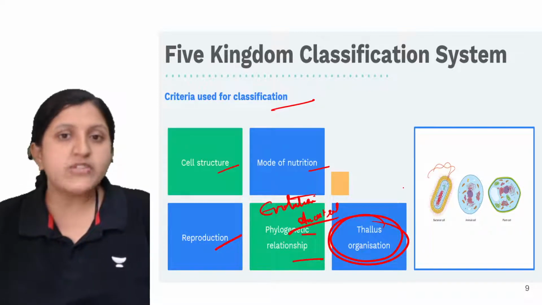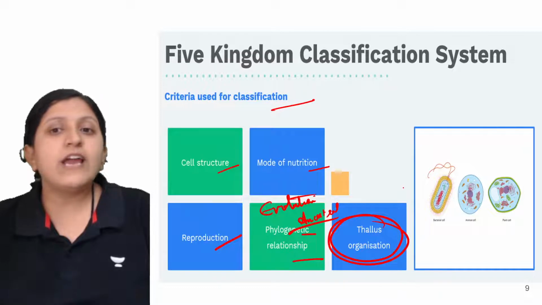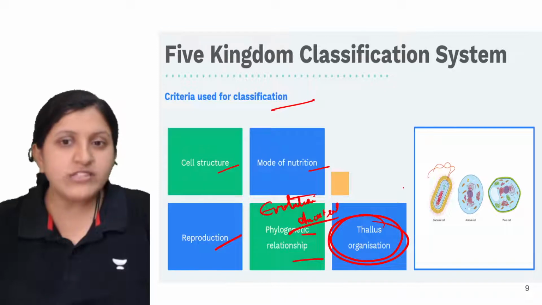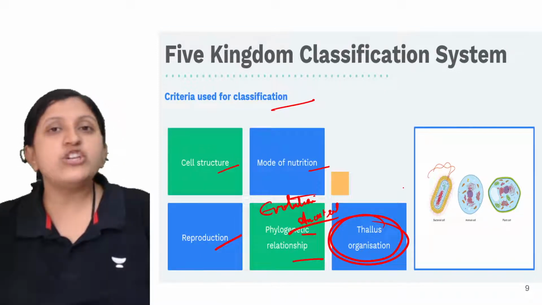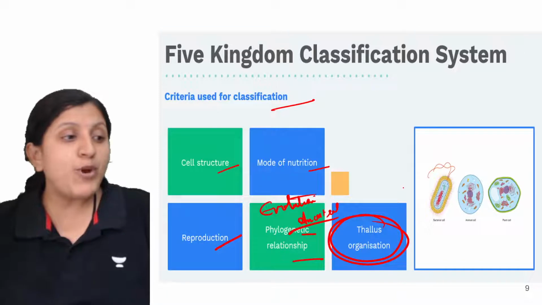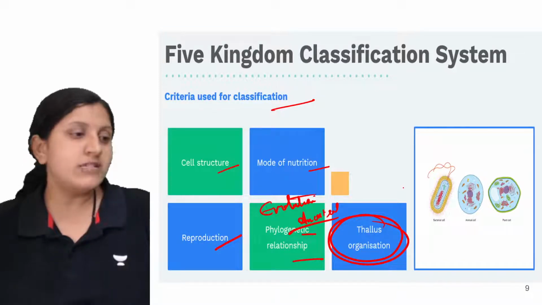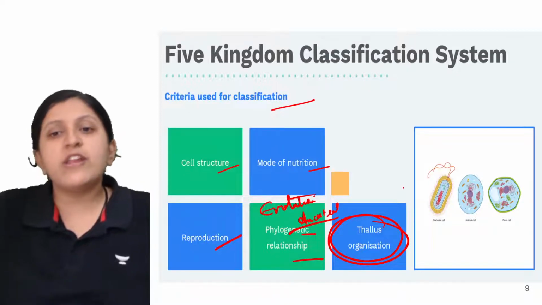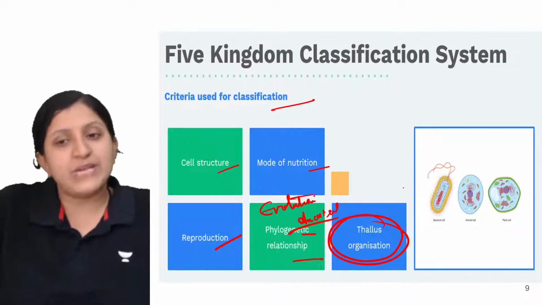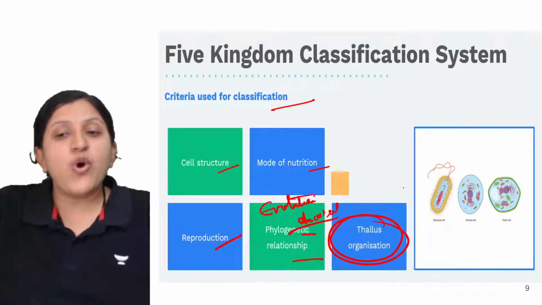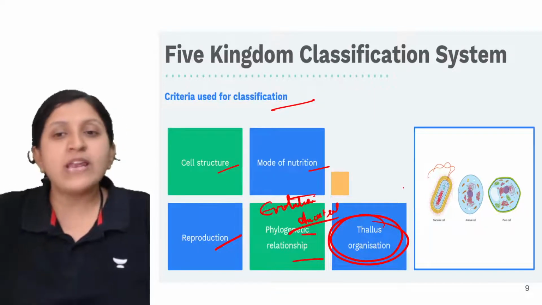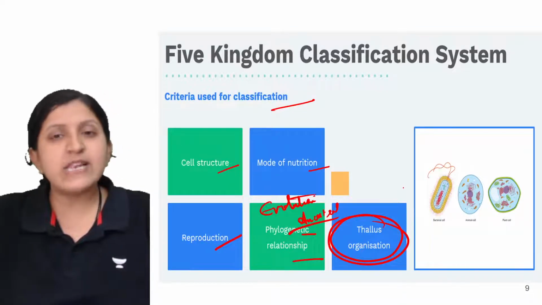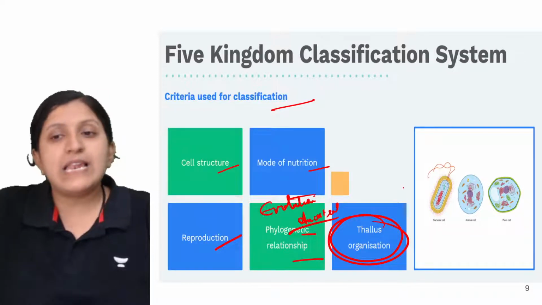So the criteria used for the five kingdom classification are: cell structure, prokaryote or eukaryote; mode of nutrition, autotroph or heterotroph; reproduction, whether they reproduce asexually or sexually; phylogenetic, which, as I told you, is the evolutionary relationship or ancestral background; and the thallus organization, the body organization, where you see whether the body is a unicellular or a multicellular organism.